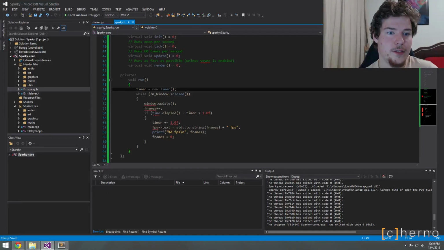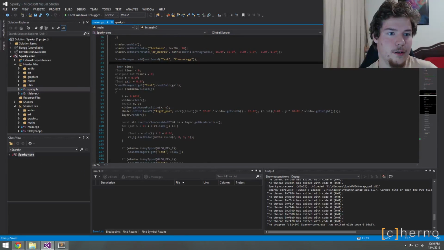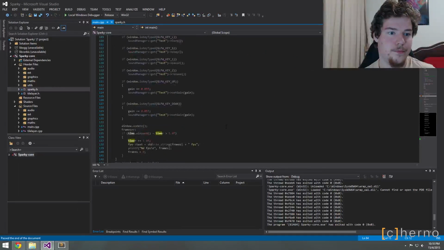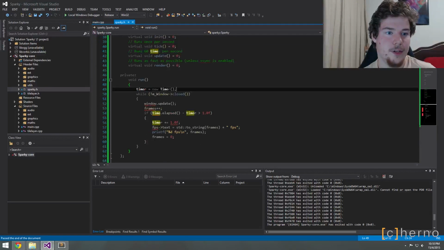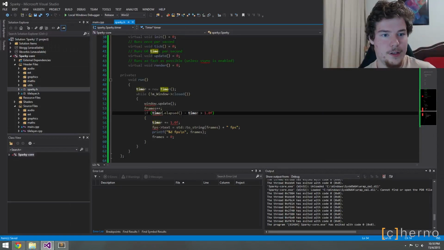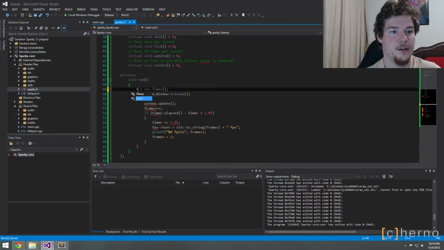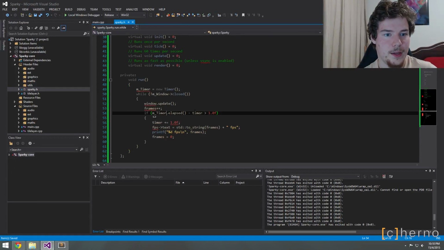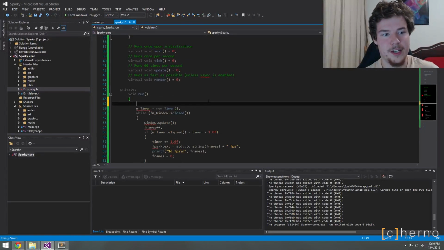We need, so there's our timer. That's clearly the wrong one. I think we called it time, didn't we? Oh, okay, that's the only time we actually used it. Oh, we had a timer as well. Fine, we'll call it time. Actually no, we'll just call it m_timer. And we'll have a different timer. That makes it confusing, but whatever.